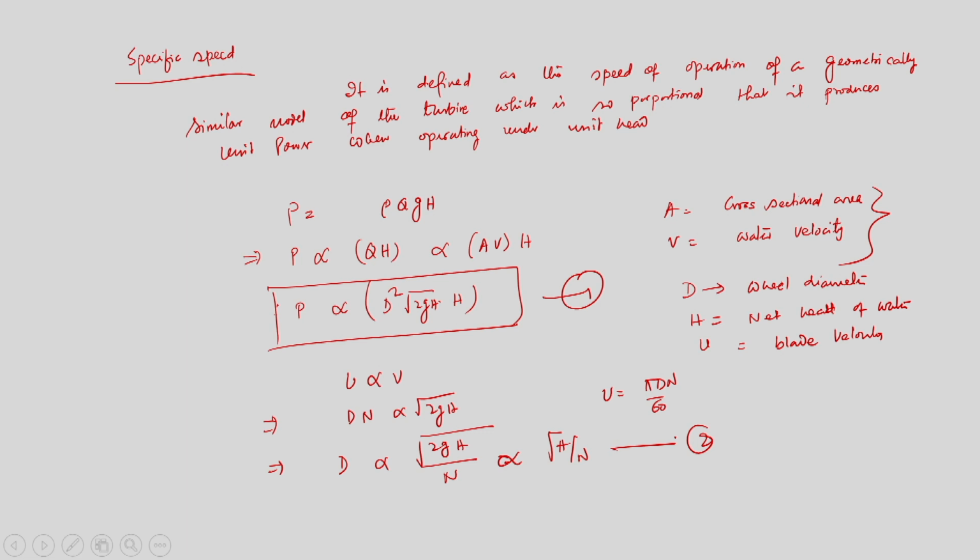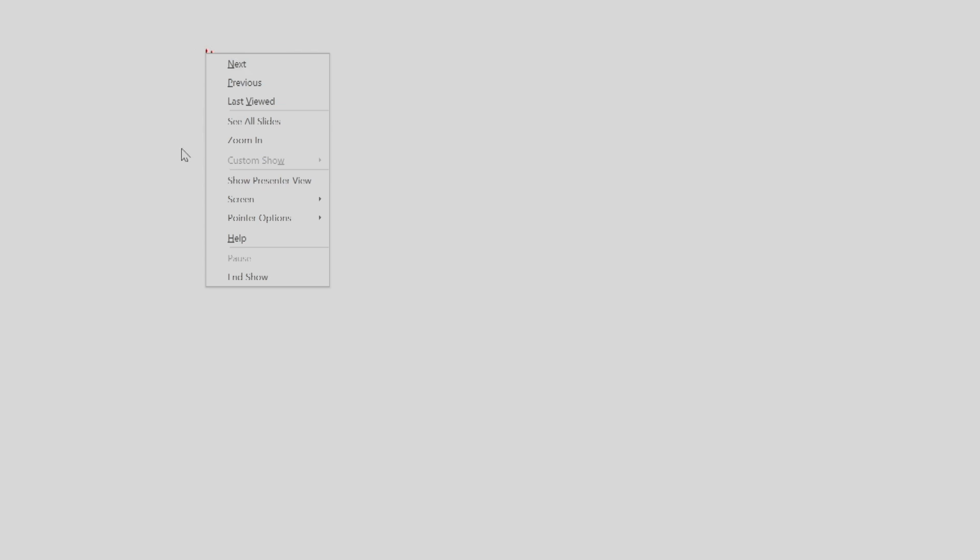So, from 1 and 2, how can I write? If I replace the value of d in expression 2, using 1 and 2, what can I obtain?